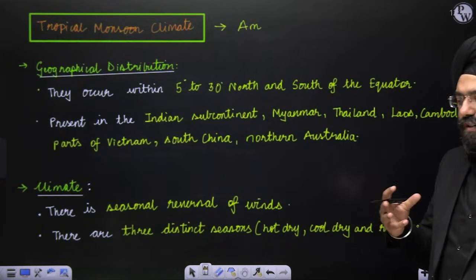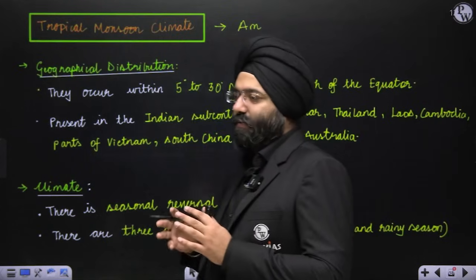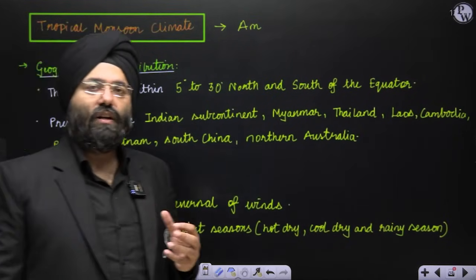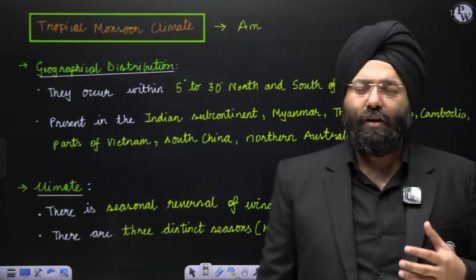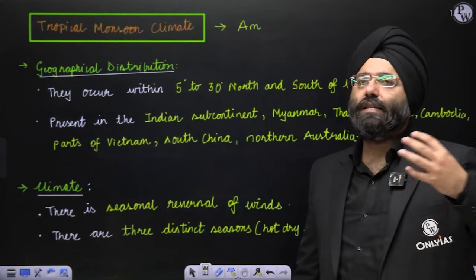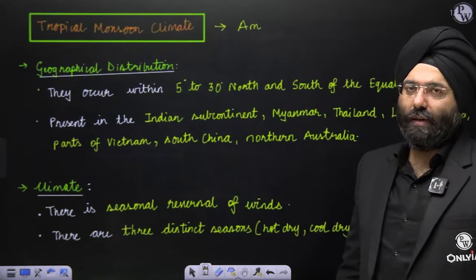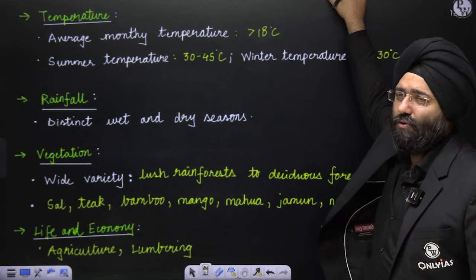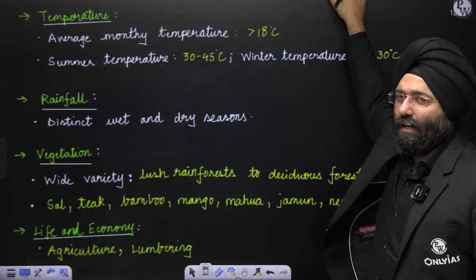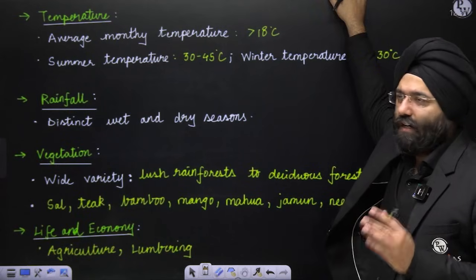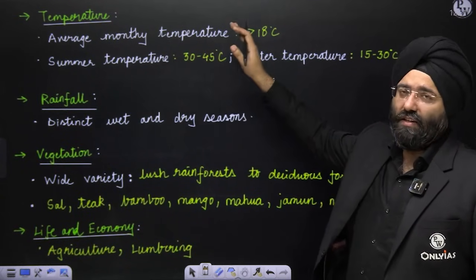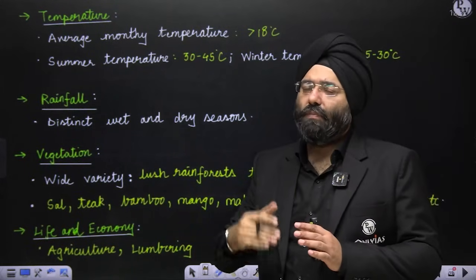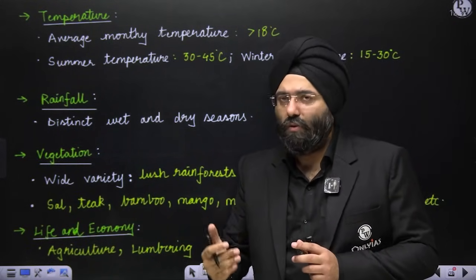You know that a specific season is for rainfall, right? The rainy season: when the southwest monsoon comes, it brings a major amount of rainfall. So these are specific rainy seasons in India, or for that matter in the monsoon type. Temperature: average monthly temperature is 18 degrees Celsius, but you need to know that this is an average. Summer and winter temperatures vary greatly. Summer temperature might go to 30 to 45 degrees Celsius or even more, and winters might go from 15 to 30, and there might be certain regions where it goes even further below.